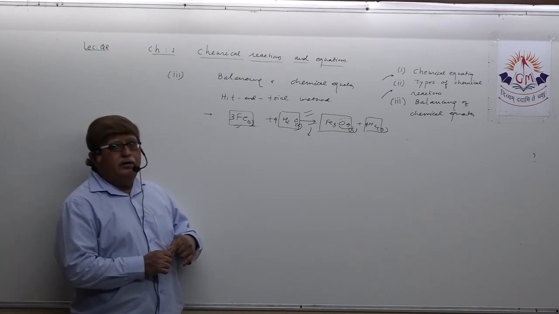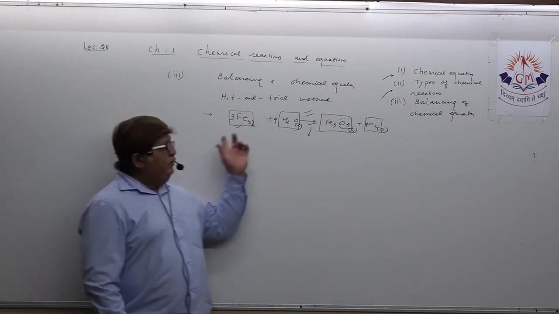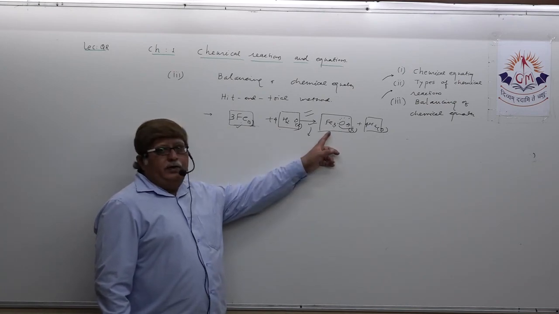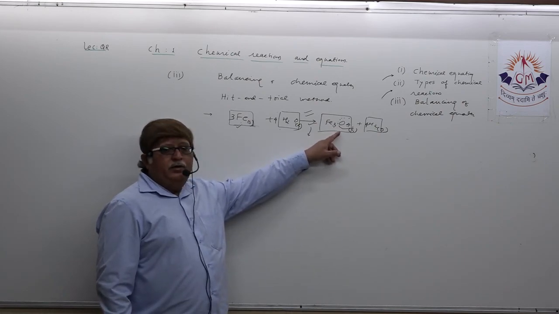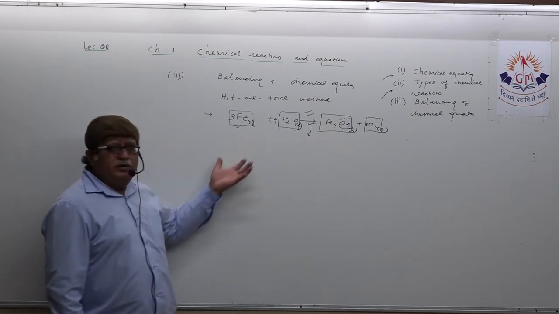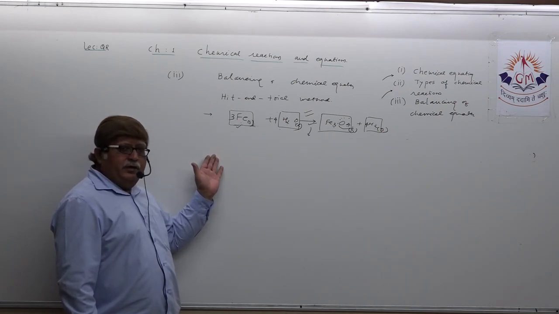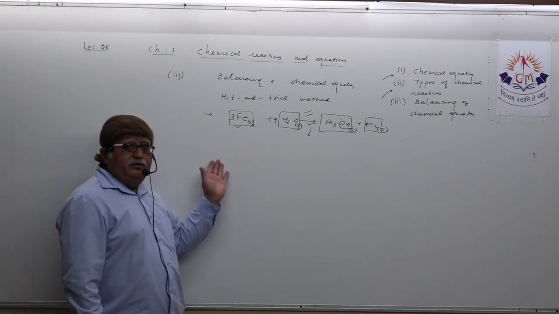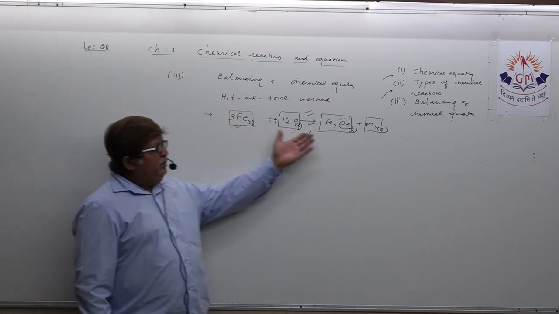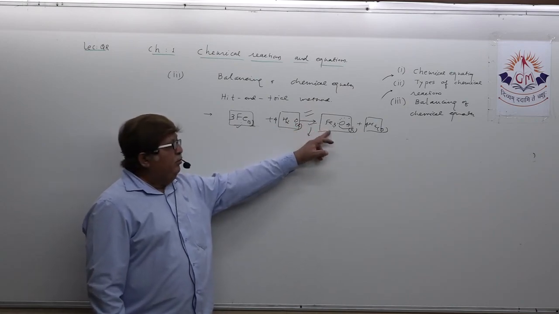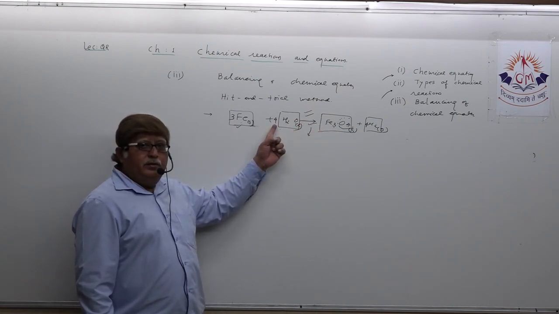Hit and trial method. Okay? First stage, write the symbol of elements and formulas of compounds. Second, find the compound having the highest number of atoms. In that, find the element having the highest number of atoms and try to balance it. It has been written in the material: element, number of atoms, initial and final. Accordingly, you multiply here for 4 oxygen. So here 1 into 4, you multiply 1 here and 4 here.